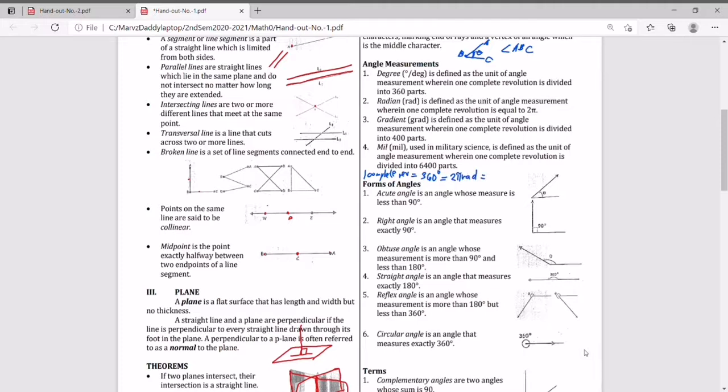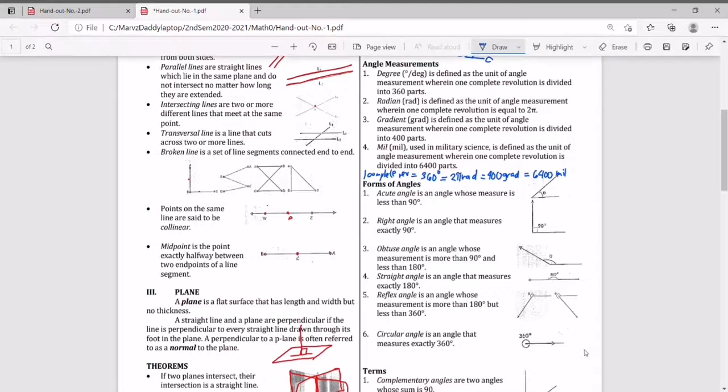Then gradient is defined as the unit of angle measurement wherein one complete revolution is divided into 400 parts. So that is 400 gradient. And mils, used in military science, is defined as the unit of angle measurement wherein one complete revolution is divided into 6,400 parts. 6,400 mils is one complete revolution.